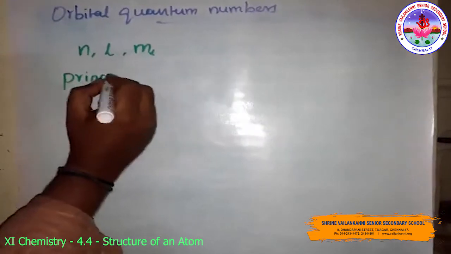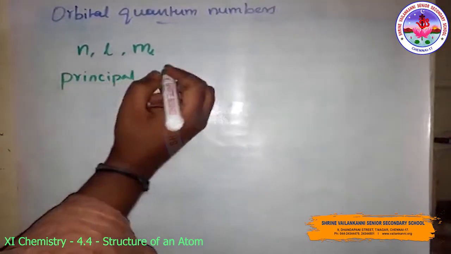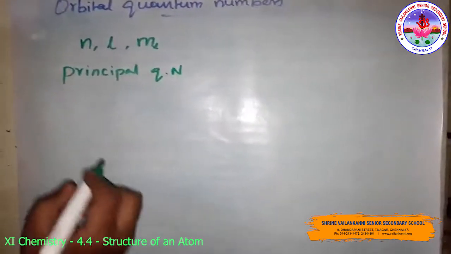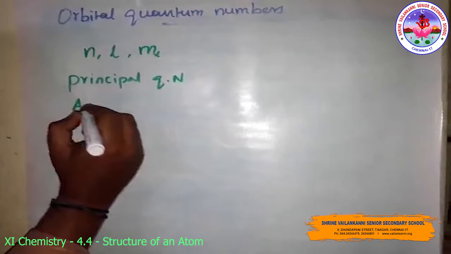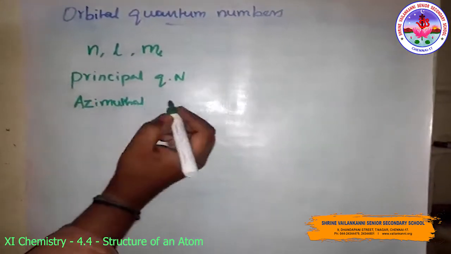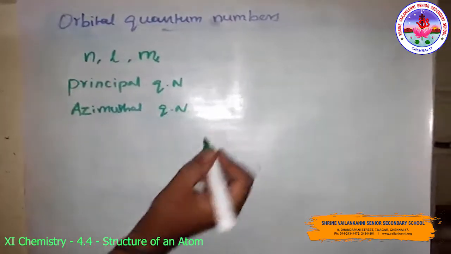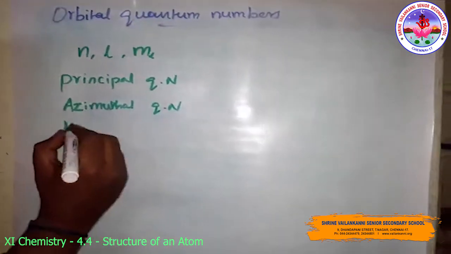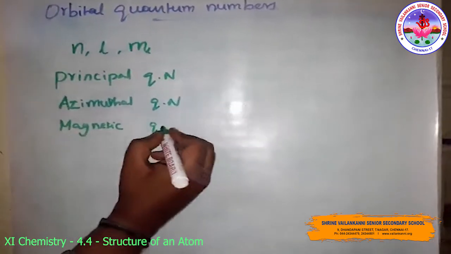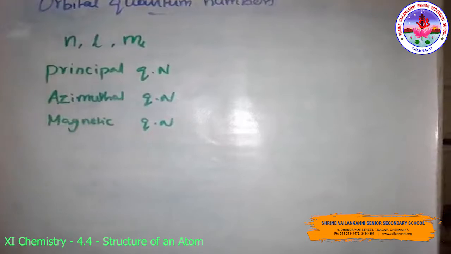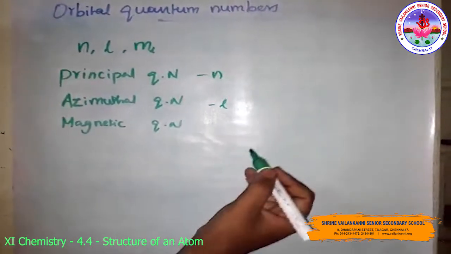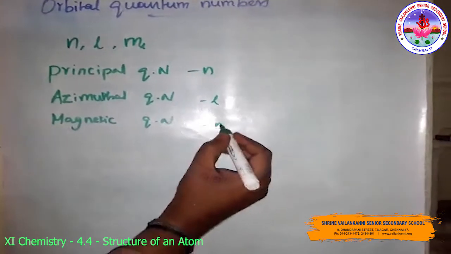The first one is the principal quantum number, the second one is the azimuthal quantum number, and the third one is the magnetic quantum number. First, the principal quantum number. This is n, this is l, and this is ml.